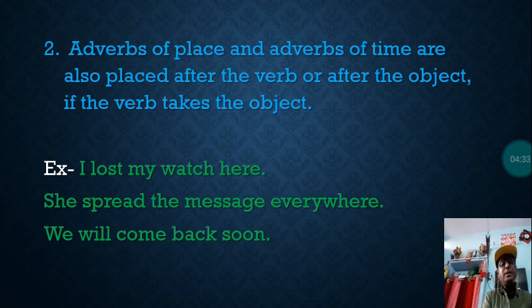So here in this sentence, there is already an object. The object is used after the verb. So the adverb of place is used after the object. And so the sentence: I lost my watch here. Here is an adverb of place. She spread the message everywhere. Here again, the message in the sentence is the object of the verb spread.